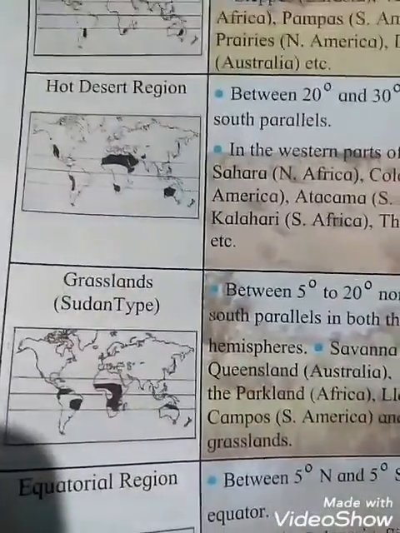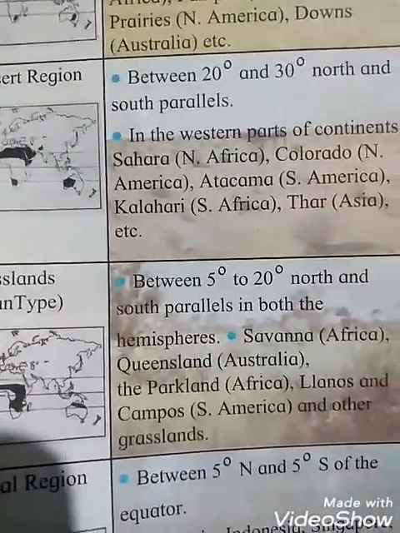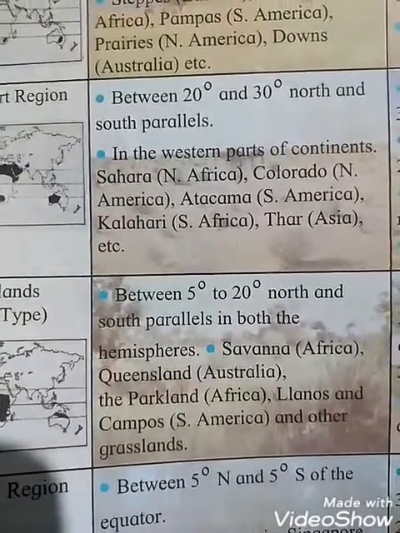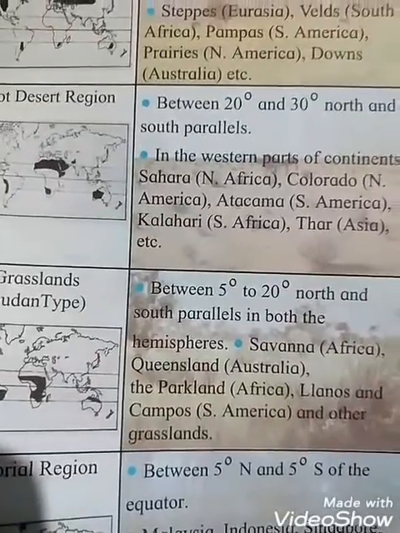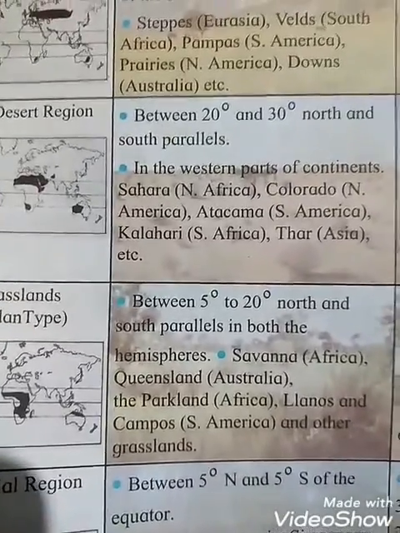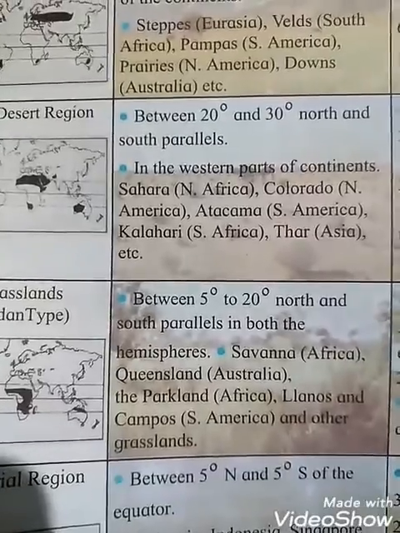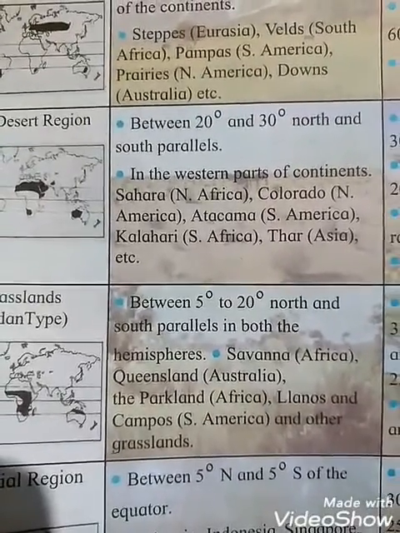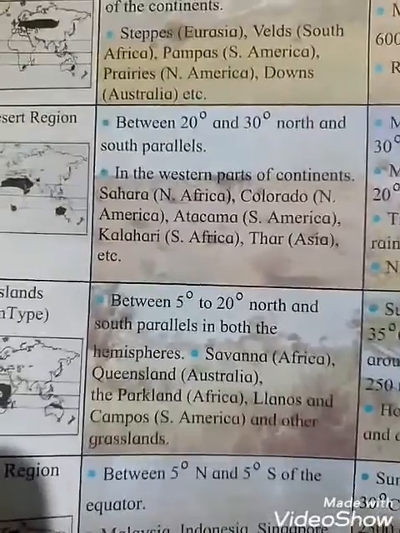Afterwards, see the grassland, the Sudan type. The location extends between 5 degrees to 20 degrees north and south parallel in both hemispheres, students. With savanna in Africa, Queensland in Australia, the parklands in Africa, Llanos and Campos in South America and other grasslands.